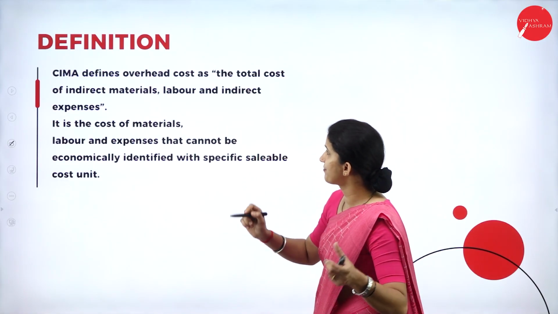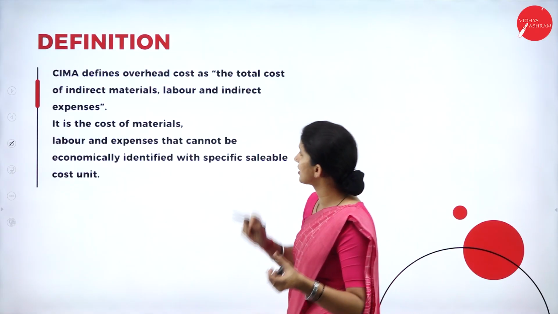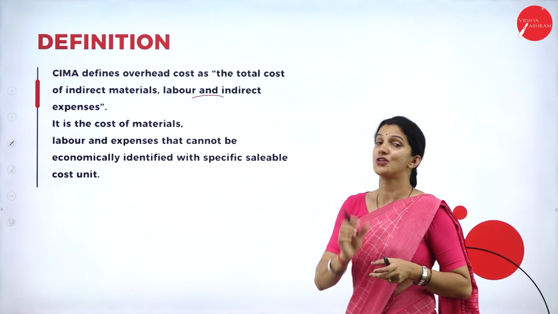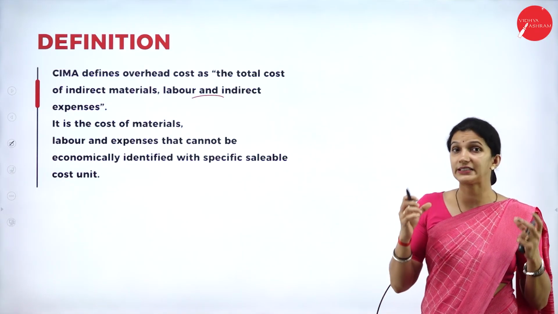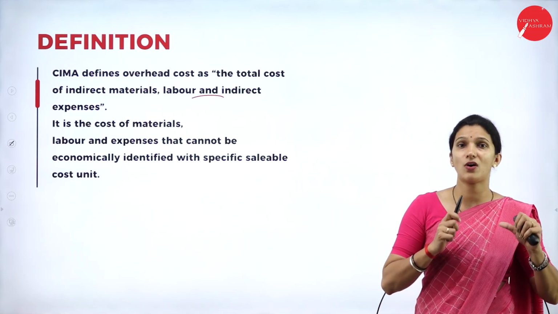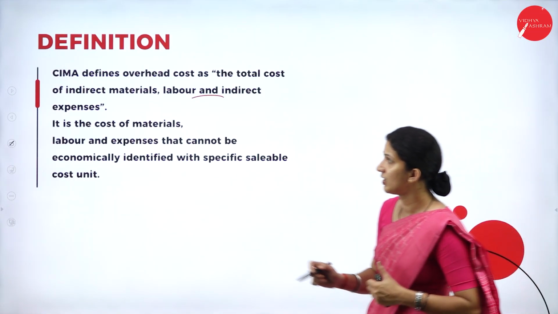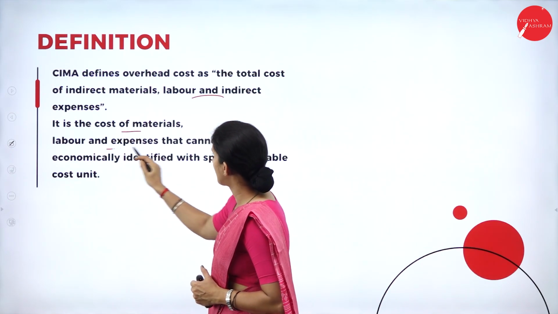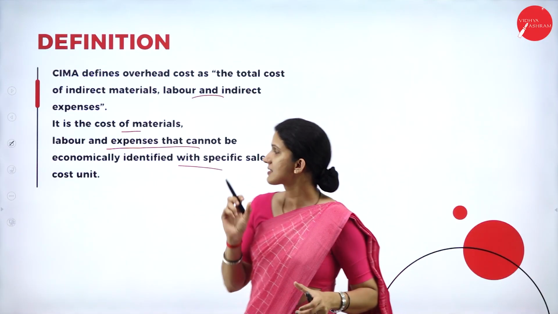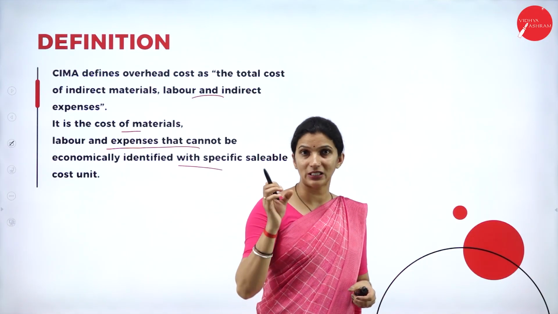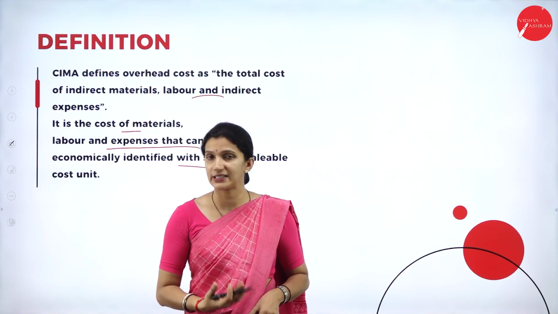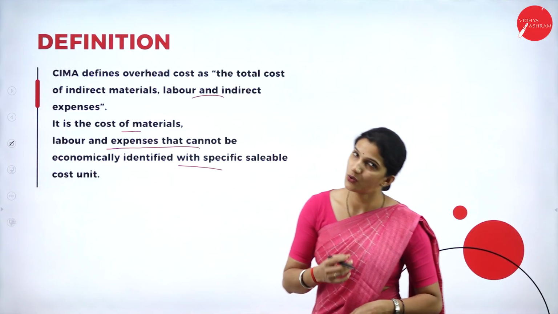CIMA defines overhead cost as the total cost of indirect material, labor and indirect expenses. So overhead is simply all the indirect cost, which includes your indirect material cost, indirect labor cost and indirect expenses. It is the cost of material, labor and expenses that cannot be economically identified with any particular saleable cost unit. So economically, for 1 unit of product, the indirect cost incurred that we cannot easily identify, all that we call overheads.